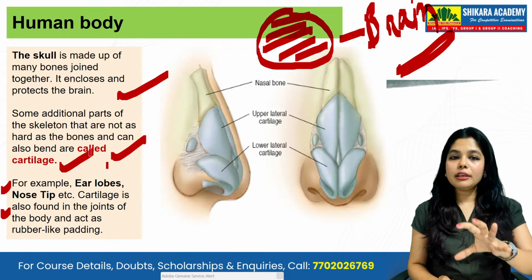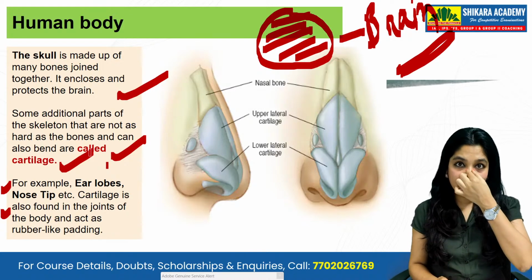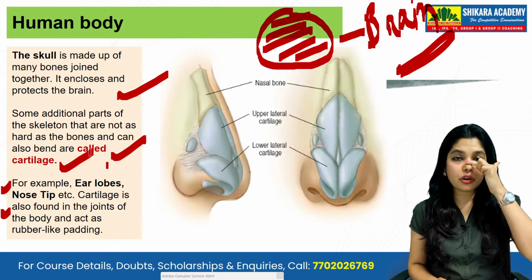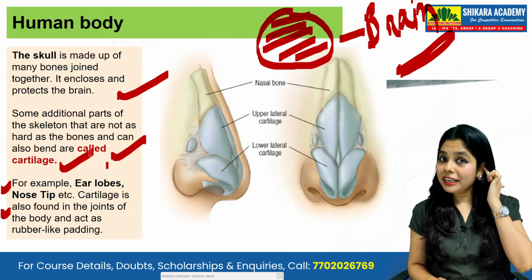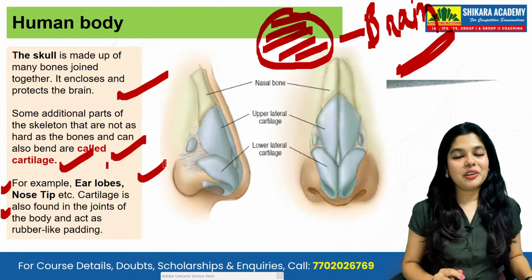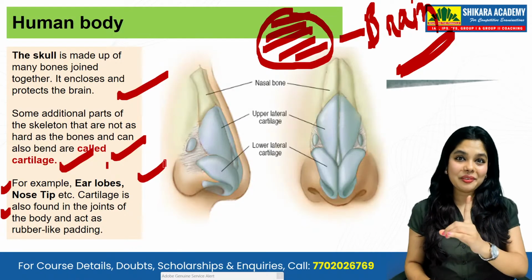They are not as hard as bone, but they give you very good structure, be it your nose structure or your ear structure. So for cartilage, you can get examples in your nose and your ears.